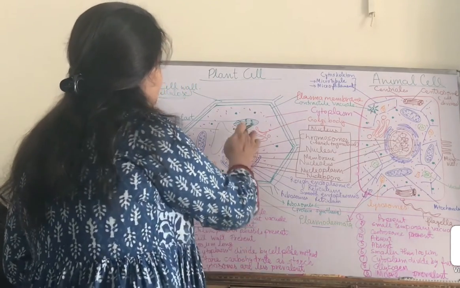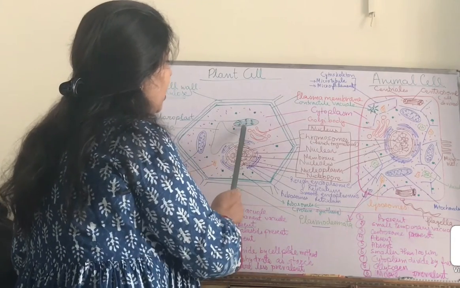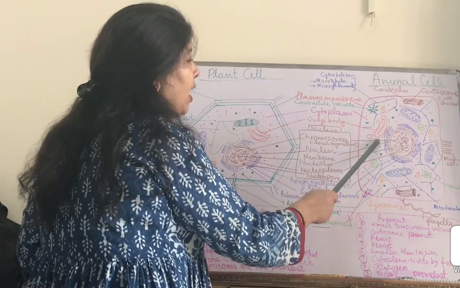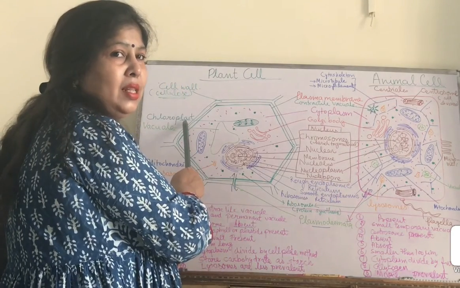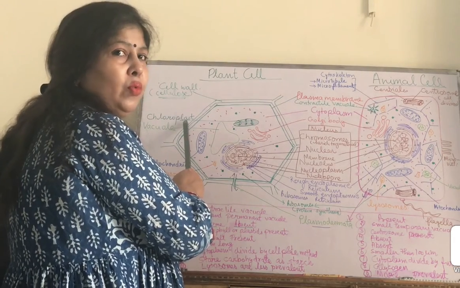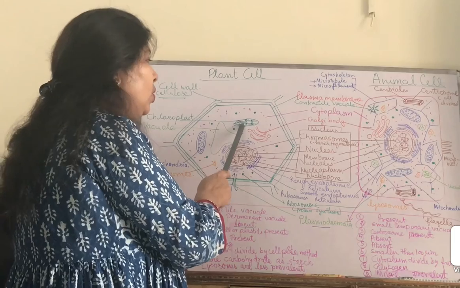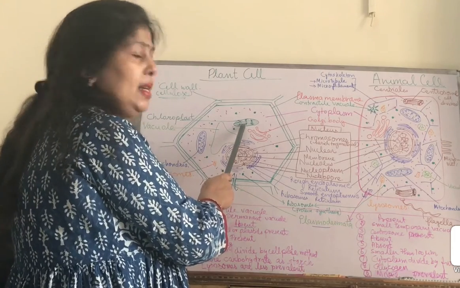We have drawn the diagram of the chloroplast here. So chlorophyll is present here, but it is absent in the animal cell. Chloroplast helps in the process of photosynthesis in the plant cell for the formation of food. And due to the presence of chloroplast or chlorophyll, the color of the plant cell is green.